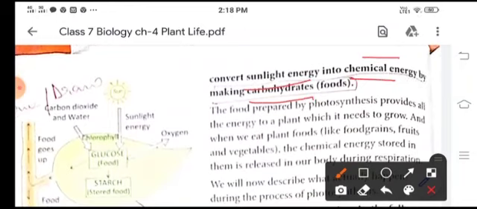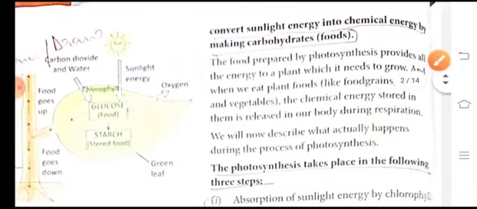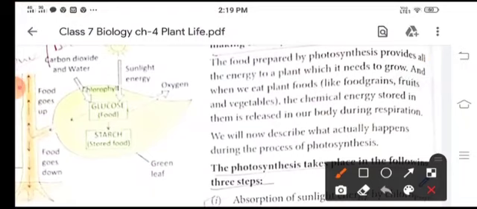So the food which is prepared by the process of photosynthesis provides energy to all the parts of the plant, and the plant needs this energy for growth. And when we eat these plants, we also get food in the form of leaves and other fruits. Then the chemical energy which is stored in the plant is released in our body during the respiration process.